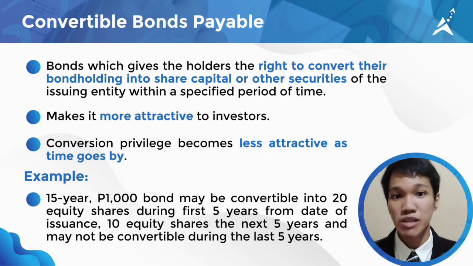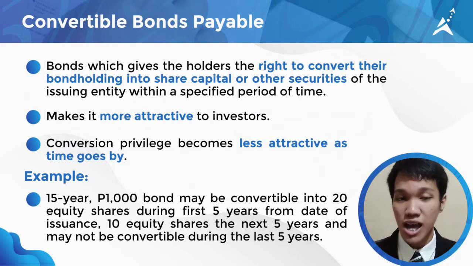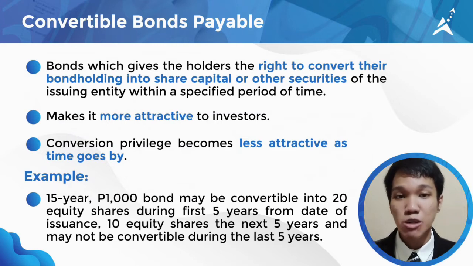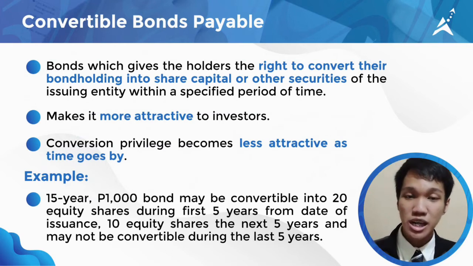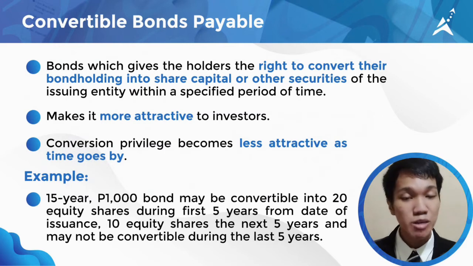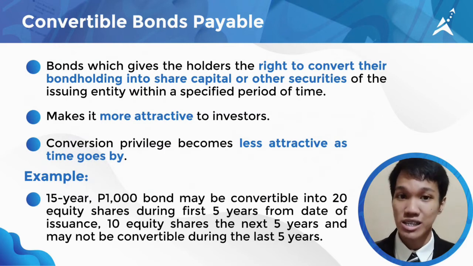Oftentimes, conversion privilege becomes less attractive as time goes by. For example, a 15-year 1,000 peso bond may be convertible into 20 equity shares during the first 5 years from date of issuance. Then 15 equity shares the next 5 years and may not be convertible during the last 5 years.